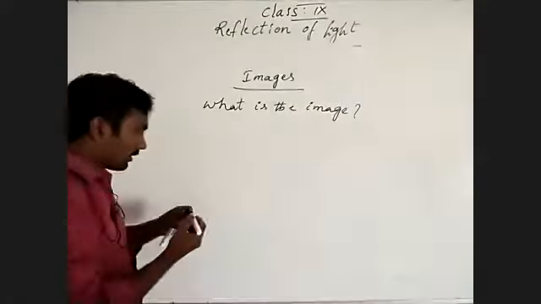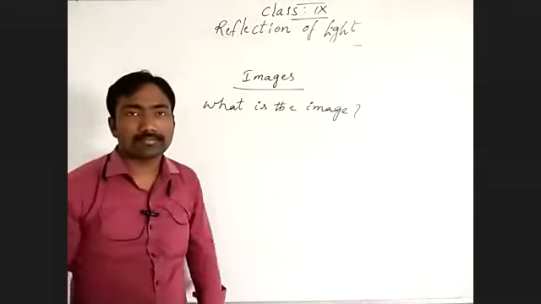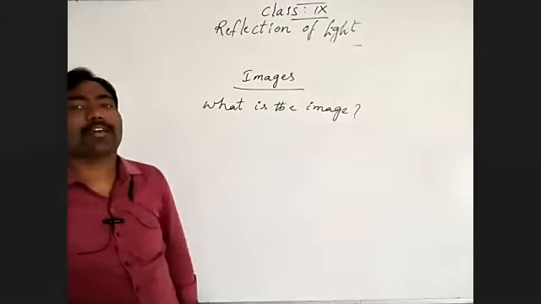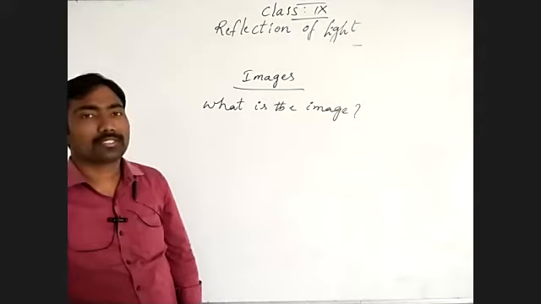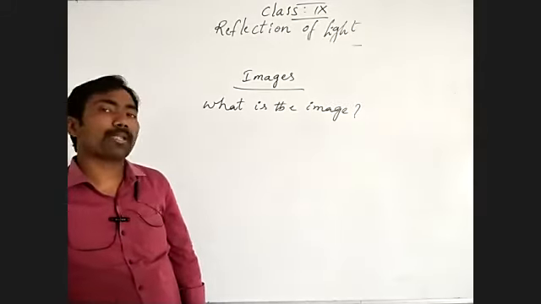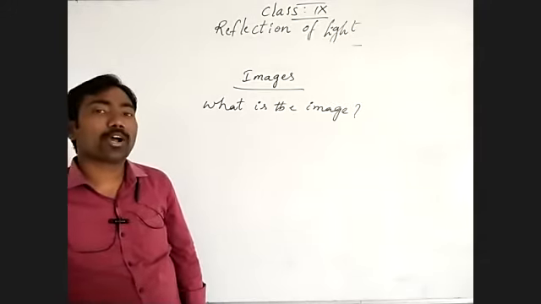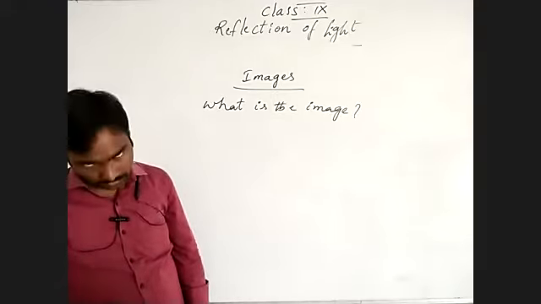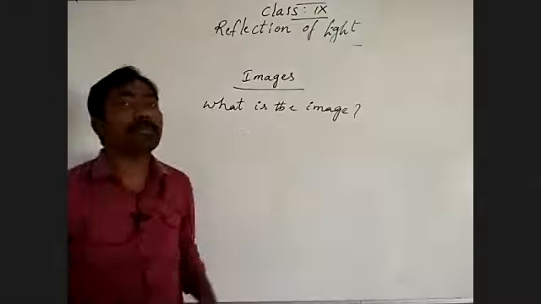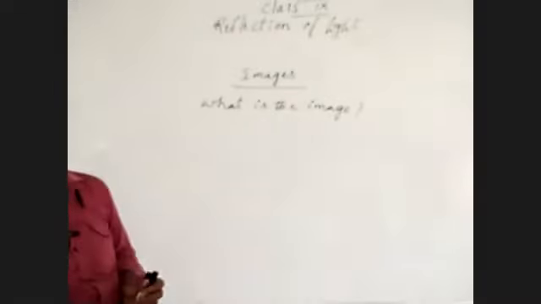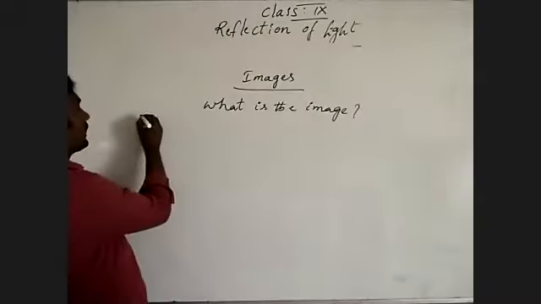What is the image? Can you predict? It is not a shadow I'm talking about. Image. What is the image? Shadows are formed by opaque objects when they obstruct the light falling on a particular surface. Okay. Images are forming. What I'm saying to you?